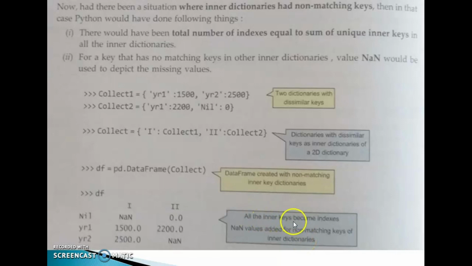All the inner keys become indexes. Then NaN values are added for non-matching keys. Here, check this one: NaN. NaN values added for non-matching keys of inner dictionaries. Clear? These are the different ways to create a data frame from a 2D dictionary.